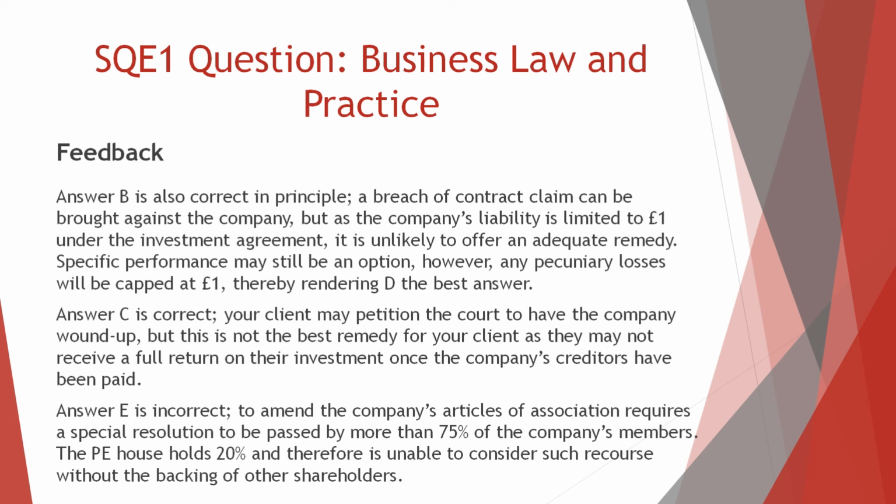Answer E is incorrect. To amend the company's articles of association requires a special resolution to be passed by more than 75% of the company's members. The PE house holds 20%, and therefore is unable to consider such recourse without the backing of other shareholders.